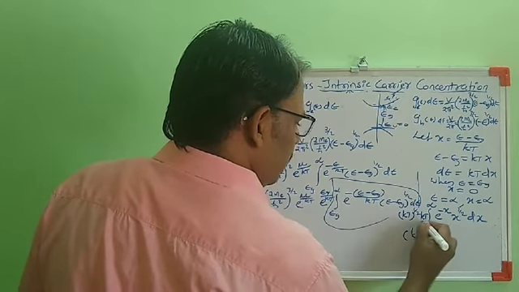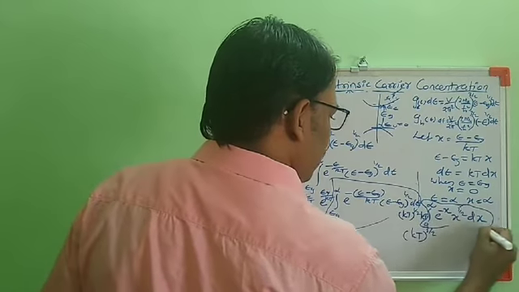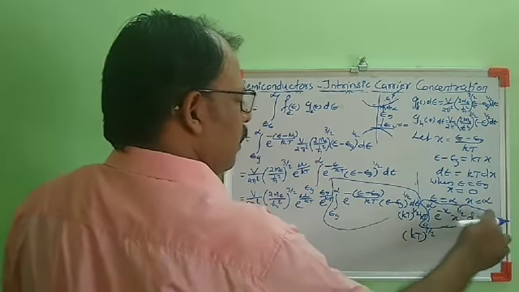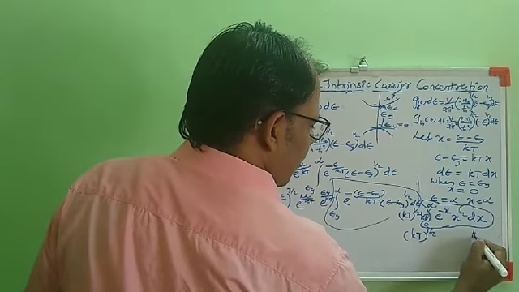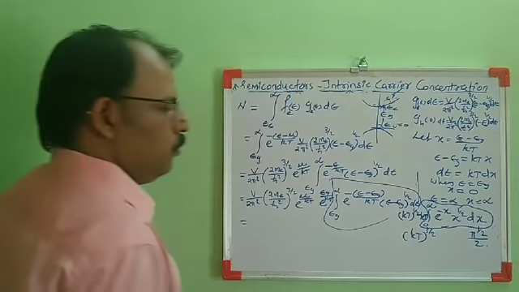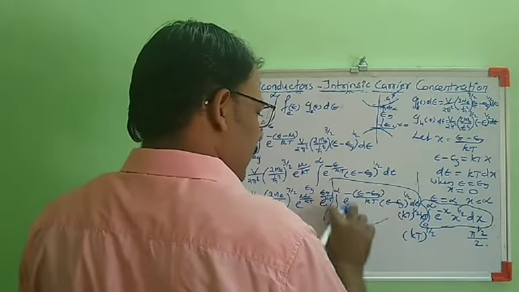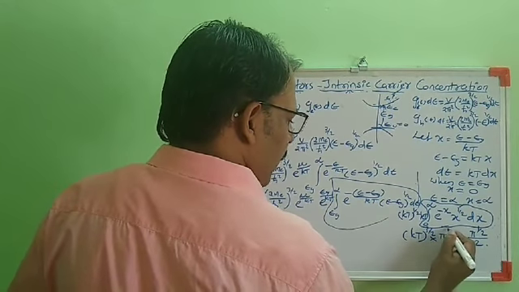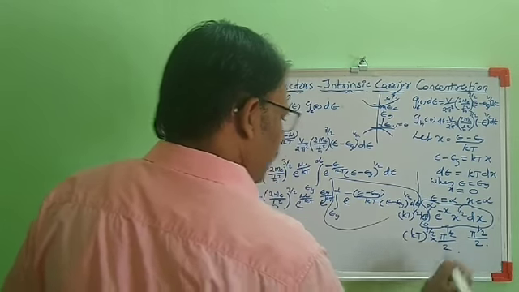Then here this integral is there: integral 0 to infinity e raised to minus x, x raised to 1 by 2 dx. It is a standard integral. Its value is pi raised to 1 by 2, divided by 2. So this integral becomes kT raised to 3 by 2 into pi raised to 1 by 2 by 2.